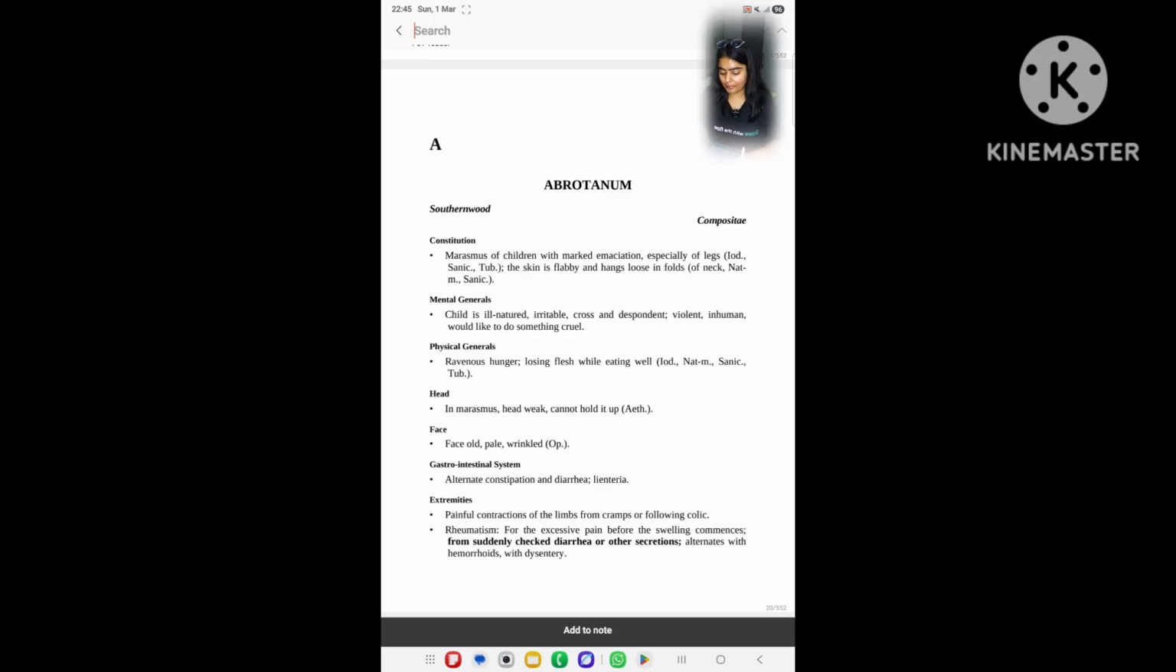Here's Dr. Ayushi, and we start with Materia Medica, and our first medicine is Abrotanum. Okay, common name is Southernwood and family is Compositae.